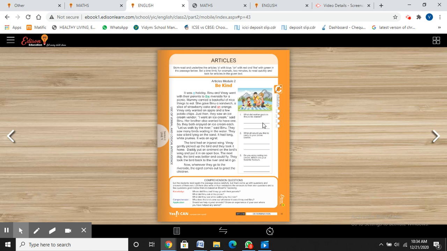So when h is silent, for example, honest, hour, then we use an. O is your vowel sound in honest, but the word starts with h. Honorable, honorable, okay? They are starting with h. So with all of these we use an.